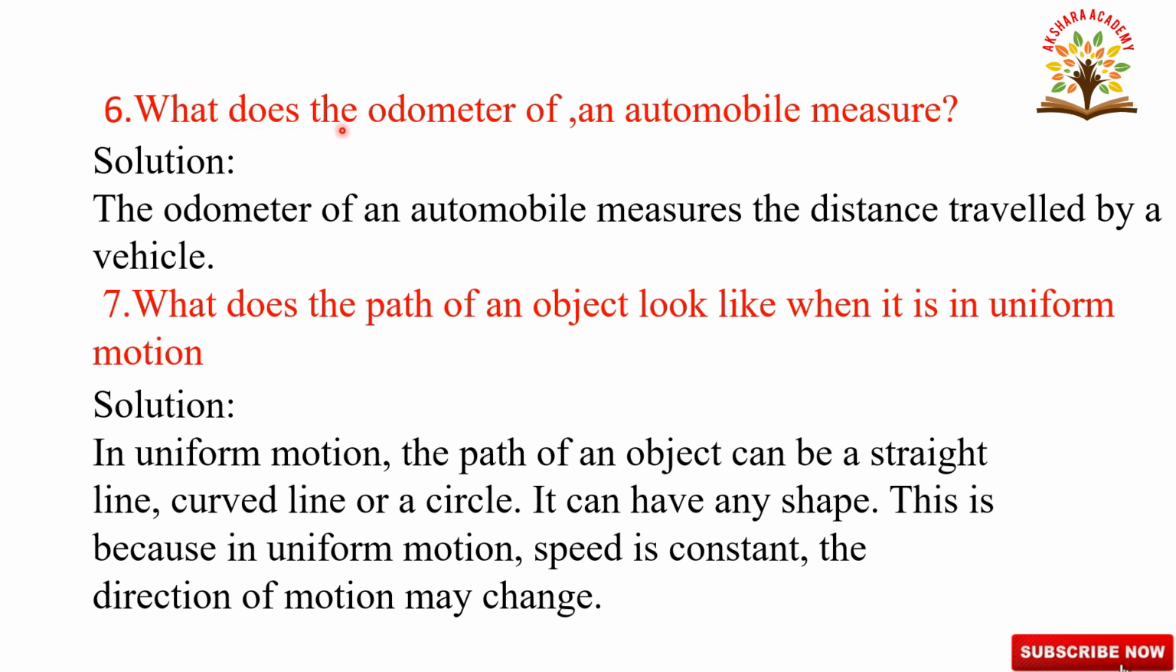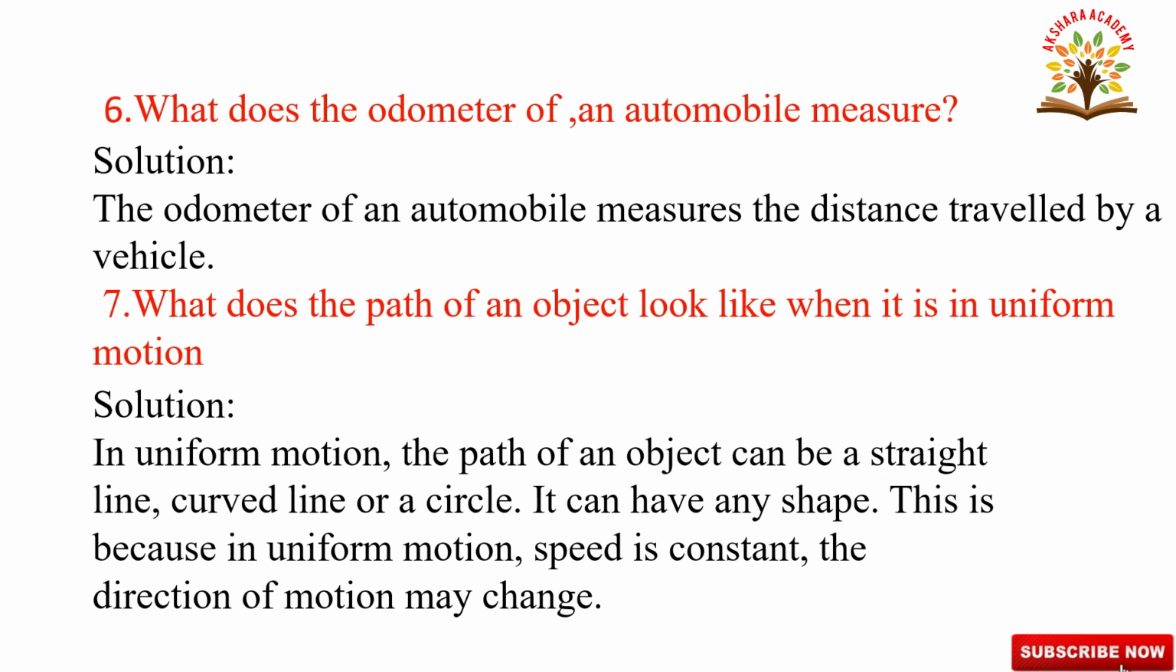Okay, what does the odometer measure? The odometer of an automobile measures the distance travelled by the vehicle. What does the path of an object look like when it is in uniform motion? In uniform motion, the path of an object can be a straight line, curved line or a circle. It can have any shape. This is because in uniform motion there are equal distances in equal intervals of time. Speed is constant. The direction of motion may change.